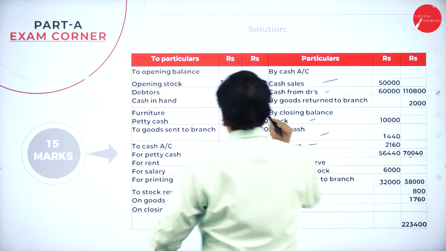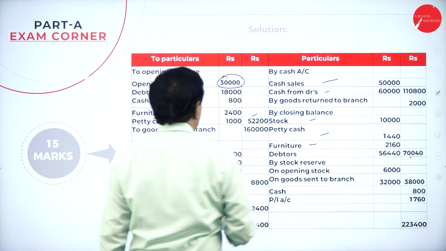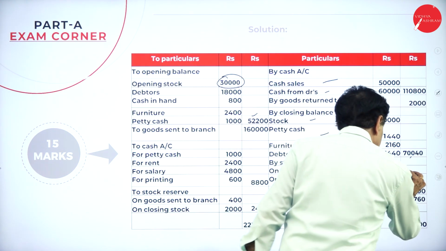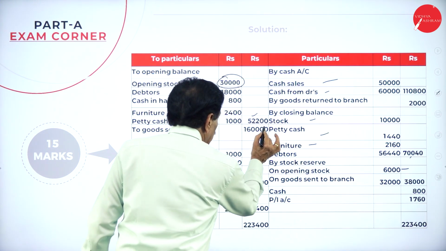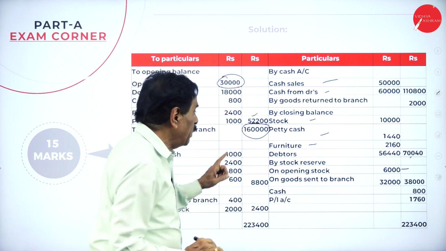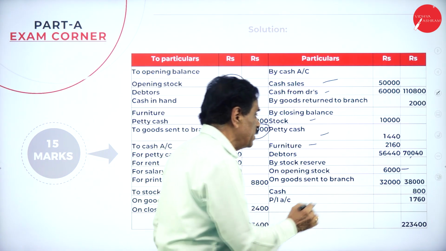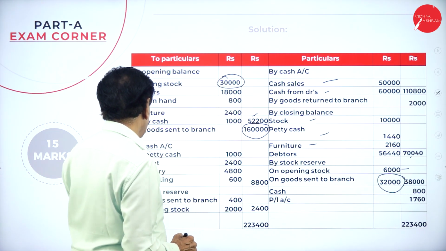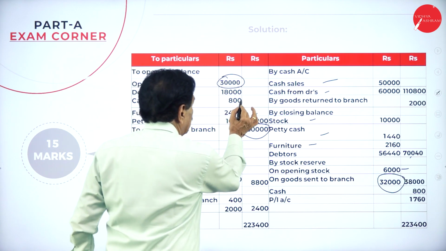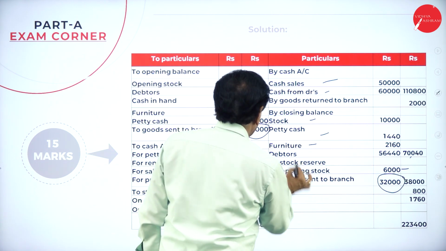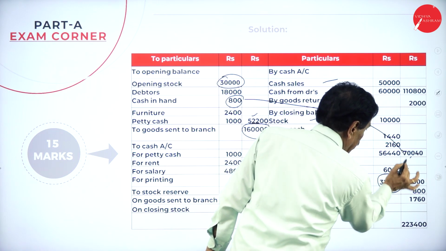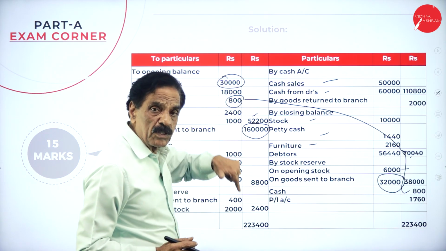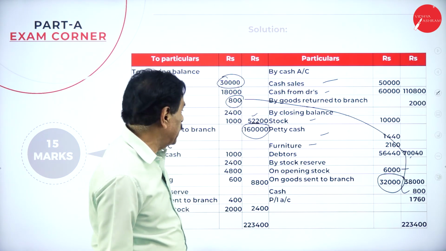Then we have to calculate the stock reserve. Opening stock is 30,000, which includes the profit of 1 by 5. 1 by 5 of 30,000 is 6,000. Goods sent to branch 1,60,000; 1 by 5 of that is 32,000. This is most important. Cash in hand, 800. No money has been spent. Opening cash 800, and closing cash also 800.